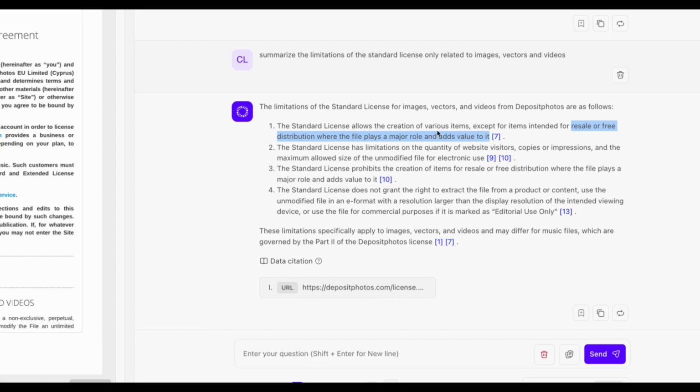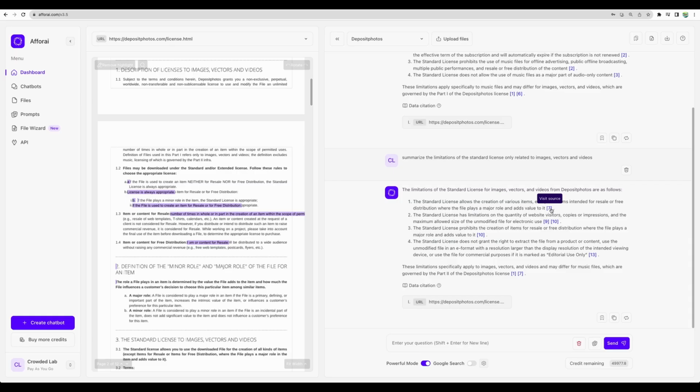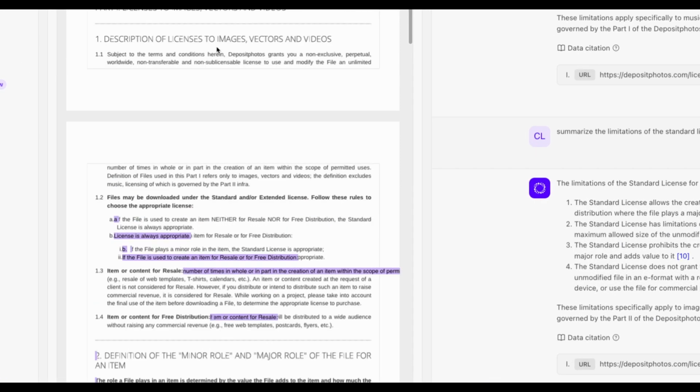So for example, you can use these images in a website. However, if you create something using images from Deposit Photos, basically you cannot resell that creation or distribute that for free. For example, as I understand, for download. And if we click visit source, we will see these statements in the original license documents from Deposit Photos. So images and vectors are not for resale or free distribution.